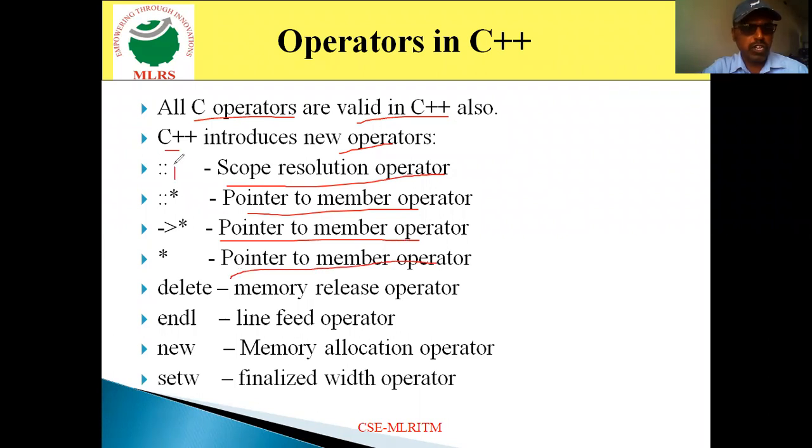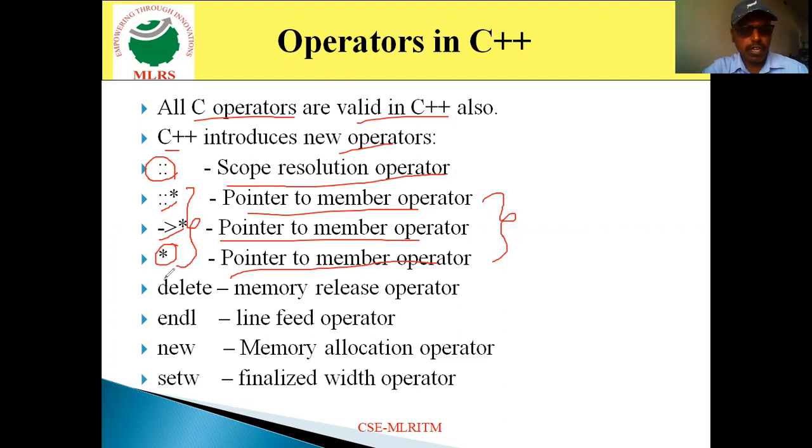Now look at this. Scope resolution operator means two colons. This is nothing but the scope resolution operator. For pointer to member operator, we have different operators like this: scope pointer, dereference pointer, and simply a pointer. All these are the operators which specify pointer to member operator.